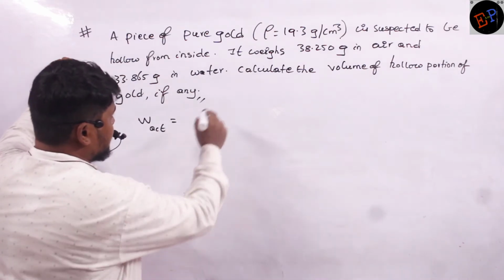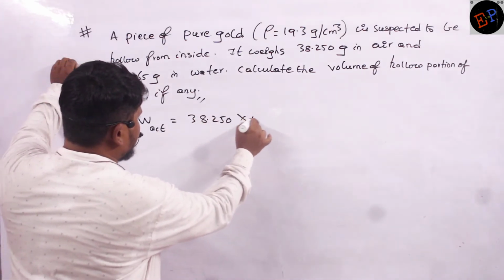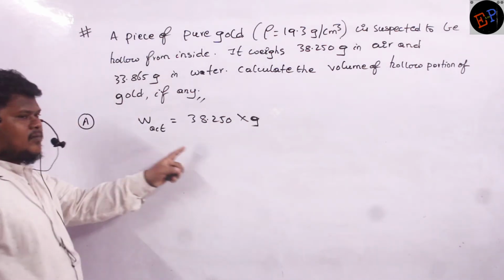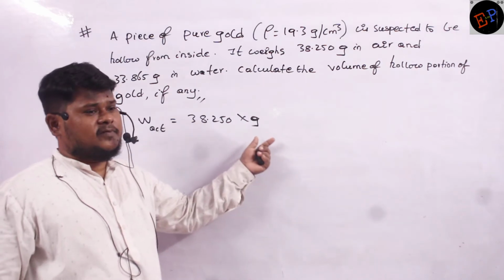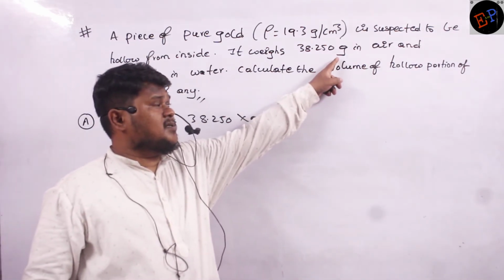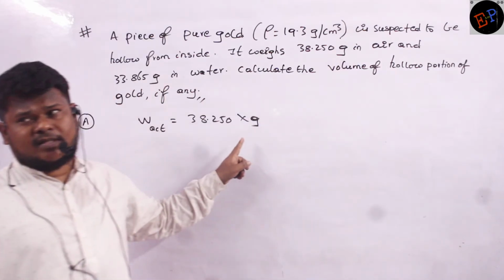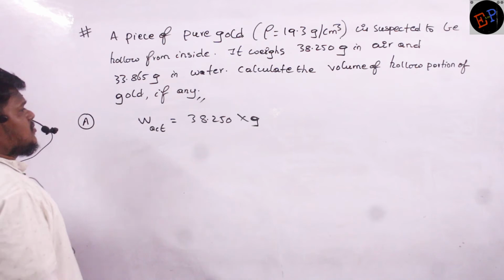Mass is given, no? Actual weight is 38.250 multiplied by g. This is how I can calculate weight of the body, no? Here he gave mass of the body. Mass multiplied by g value converts into weight of the body. Clear, no? Here g represents grams, but here g is acceleration due to gravity. Don't be confused in that.